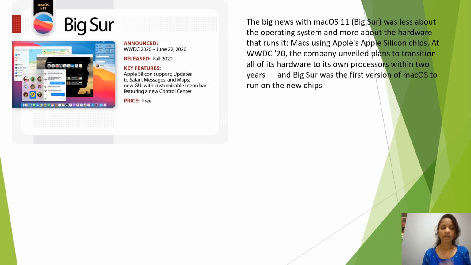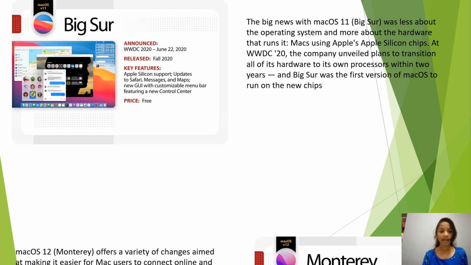Now let us look at what is Big Sur, and it was released in fall 2020. The key features of this Big Sur are Apple Silicon support, updates to Safari, Messages and Maps, a new GUI with a customizable menu bar featuring a new Control Center. After this Big Sur, the current operating system for Mac is